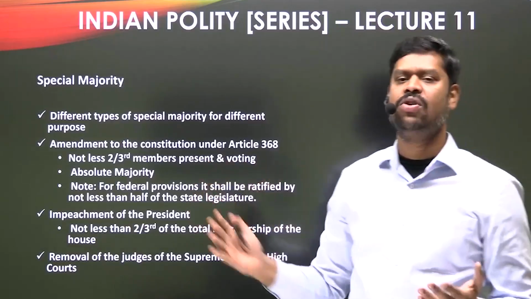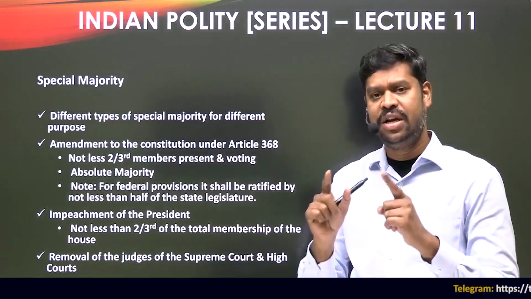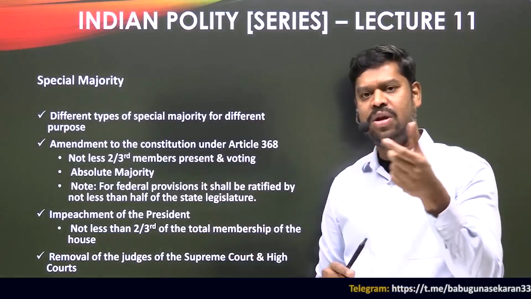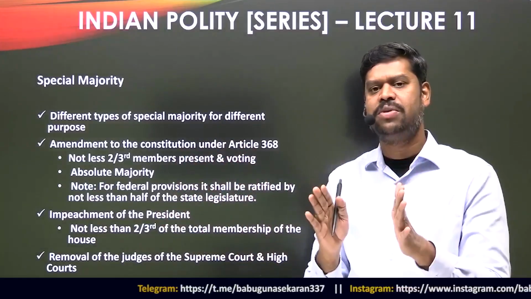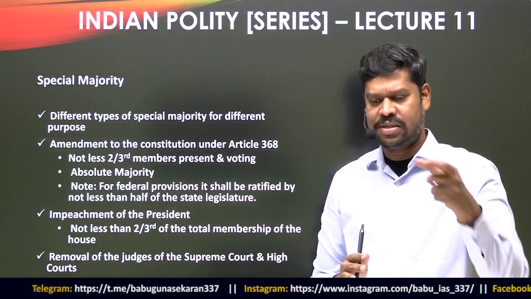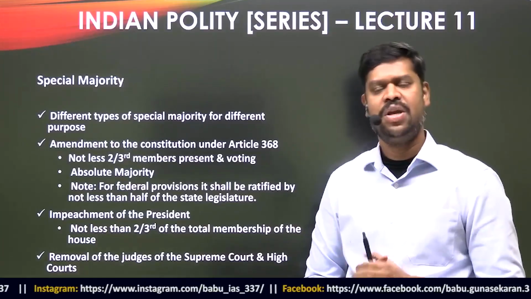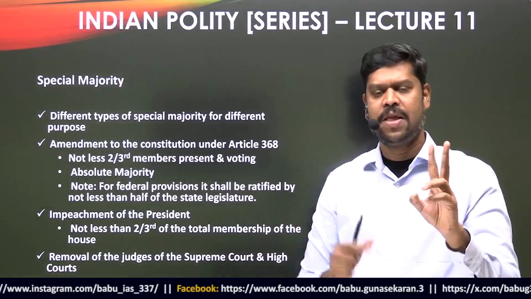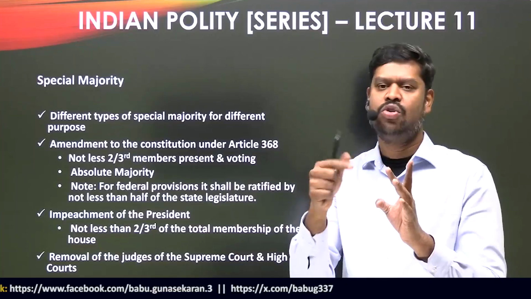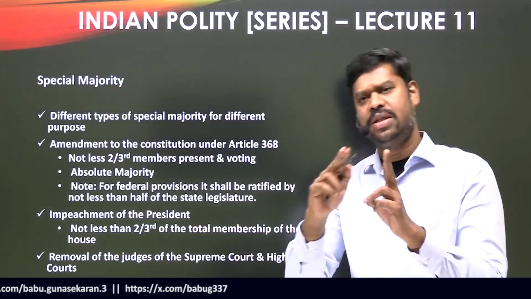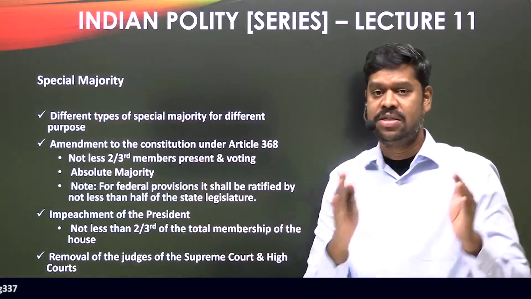Now, why I am discussing all this is because the special majority that we have talked about is a little different in case of an amendment to the non-federal provisions and an amendment to the federal provisions. So, what is the special majority in case of a non-federal provision? If the constitutional amendment bill is trying to amend a non-federal provision, it has to satisfy two conditions: it shall not be less than 2/3 of the members present and voting, and it should also satisfy the absolute majority. Once it is passed by this majority in both the houses, it will go to the president for his assent. This is in case of non-federal provisions.